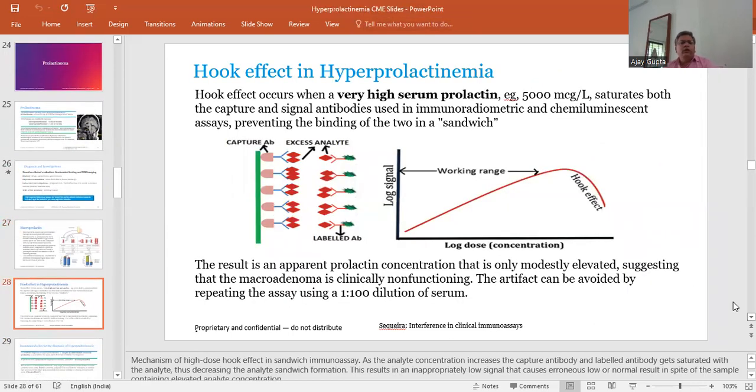Hook effect in hyperprolactinemia: the hook effect occurs when very high serum prolactin levels, usually more than 500 microgram per liter, are present. It causes saturation of the capture and signal antibodies used in the immunoradiometric or chemiluminescent assay, preventing the binding of the two sides in a sandwich assay. So it may show an apparent prolactin concentration that is only modestly elevated, suggesting that a macroadenoma is clinically non-functioning. The artifact can be avoided by repeating the assay with a serial dilution of the serum.